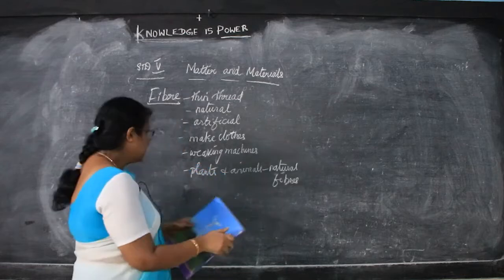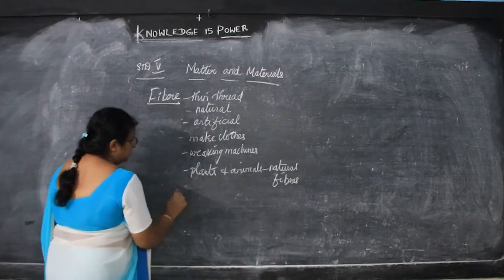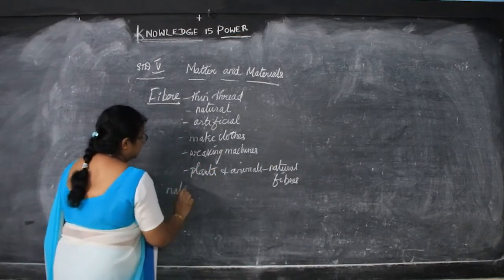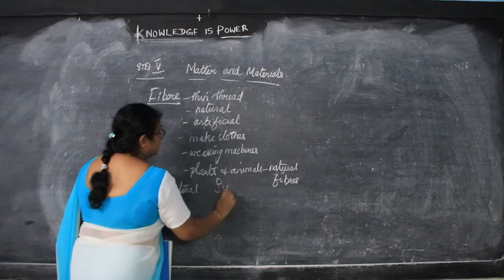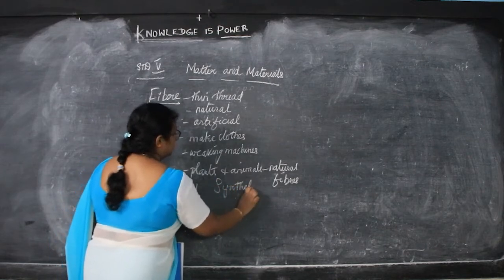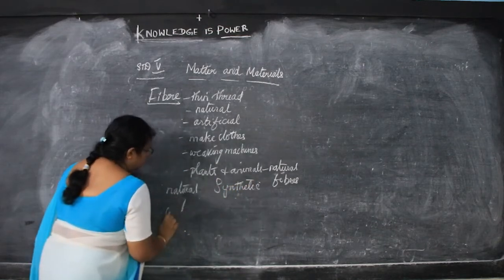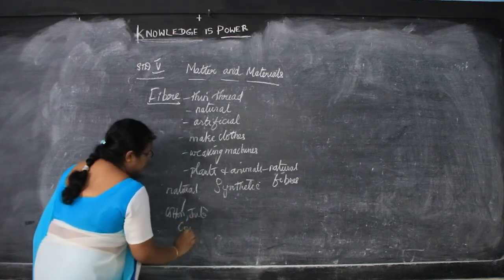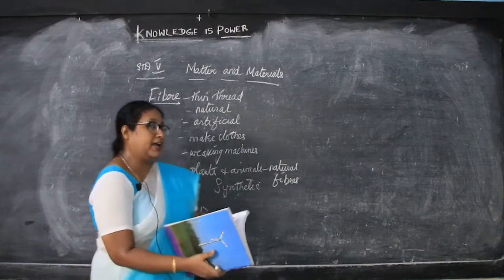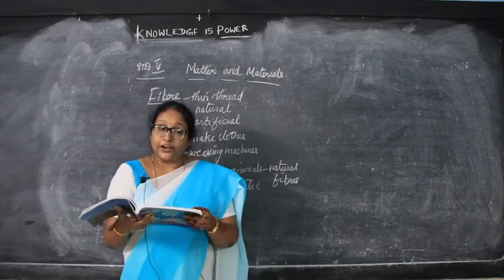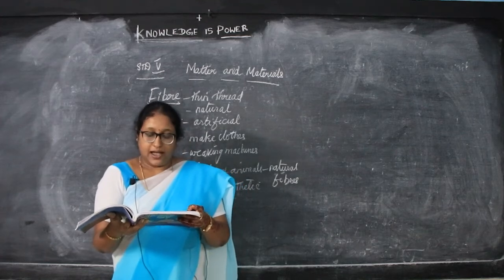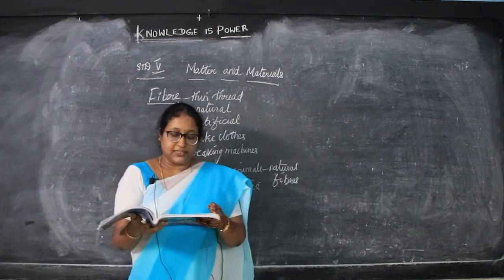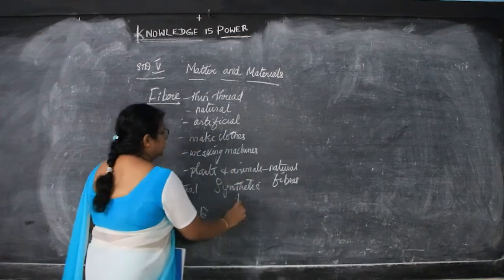So you have natural fibers and synthetic fibers. Natural like cotton, jute, coir. And for synthetic, rayon, nylon, acrylic and dacron are the examples of artificial fibers.